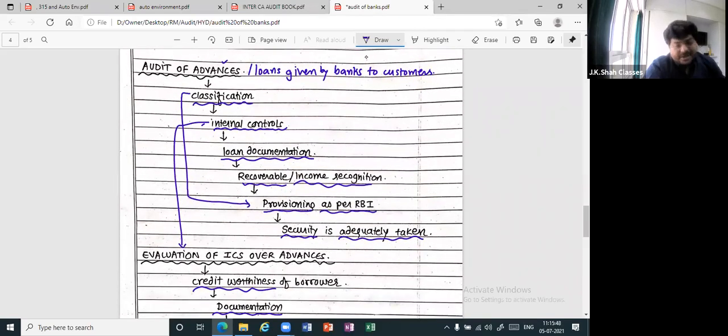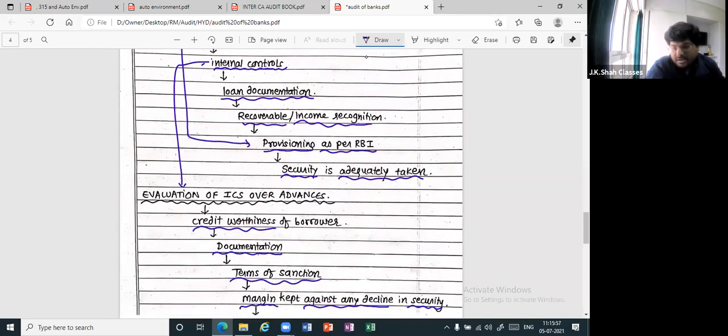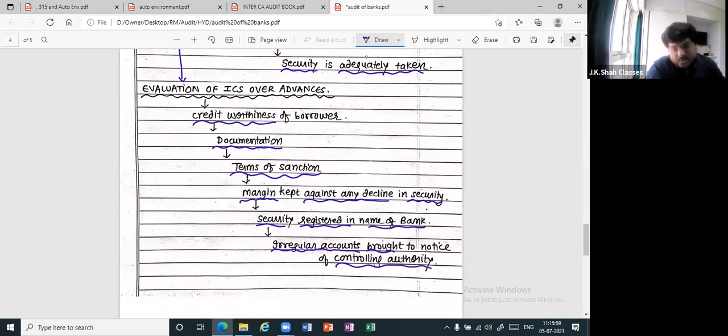You have to check classification, internal controls, loan documentation, recoverability, income recognition, whether provision is proper or not, whether security is adequately taken or not. Thereafter, talking about ICS, so simple. Check the creditworthiness of the borrower. Creditworthiness is basically KYC and the CIBIL score. You will check whether he is worth giving or not. Thereafter, documentation: loan documents, sanction letter, whether the documents he has submitted are reliable or not. If audited, then obviously more reliable. Unaudited, less reliable. Thereafter, terms of sanction, whether they are proper or not.